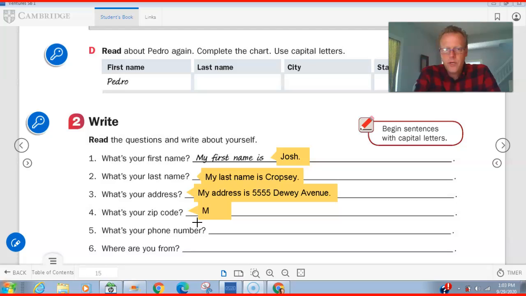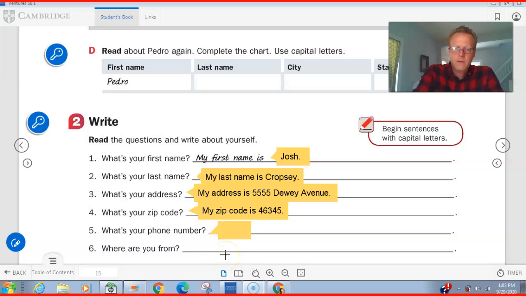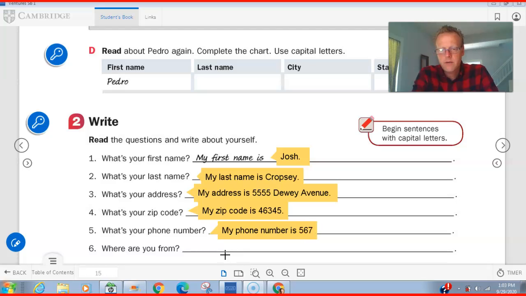What's your zip code? My zip code is 46345. Again, I capitalize the big M here, nothing else. What's your phone number? My phone number is 567-4444. Don't try to call the number. It is not my actual number. Okay.